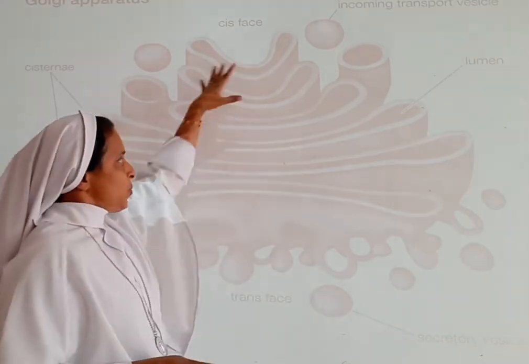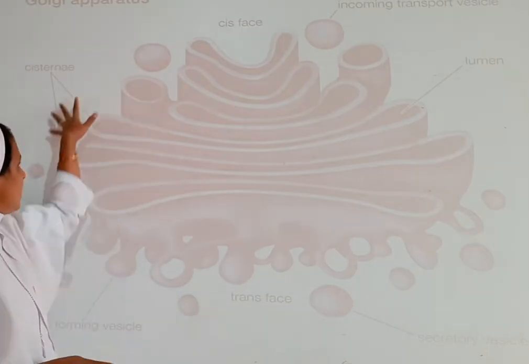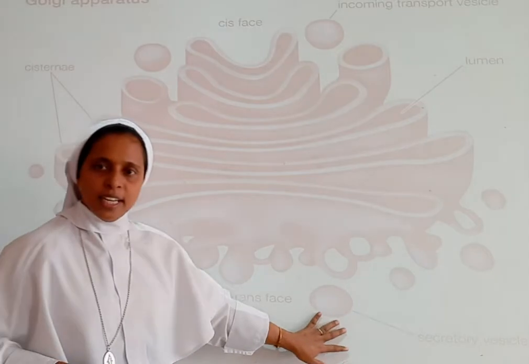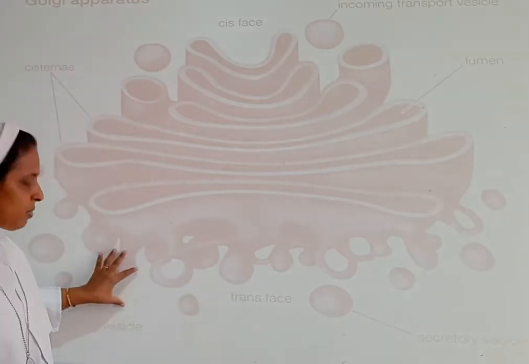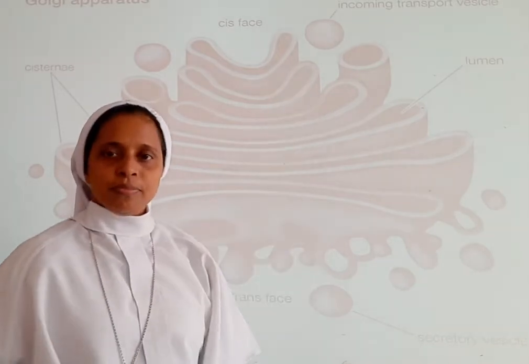Okay, so cis phase, trans phase, and this region is called the lumen, and these are the cisternae being formed. Cis phase and trans phase, and the secretory vesicles here. Here are the newly formed vesicles and the incoming transporting vesicles.